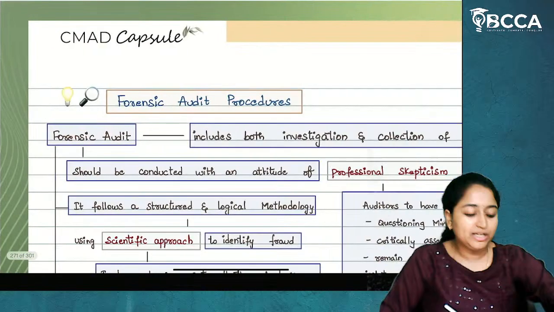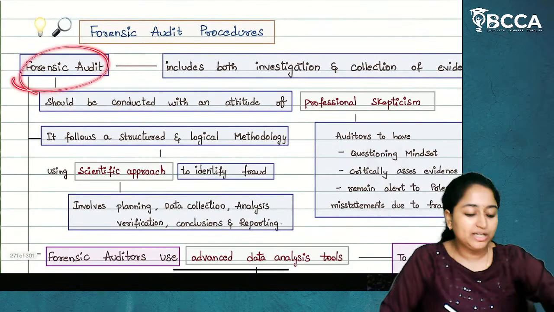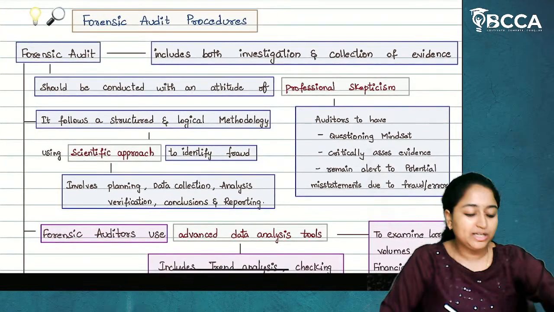And about the forensic audit procedures. Now, forensic audit includes both investigation and the collection of evidence. And forensic audit should be conducted with an attitude of professional skepticism.